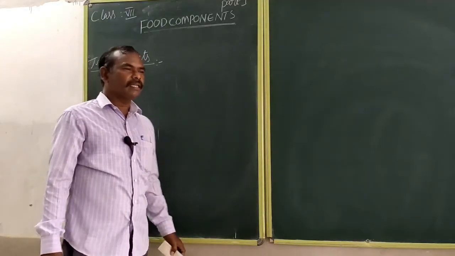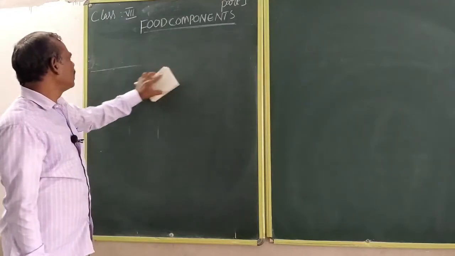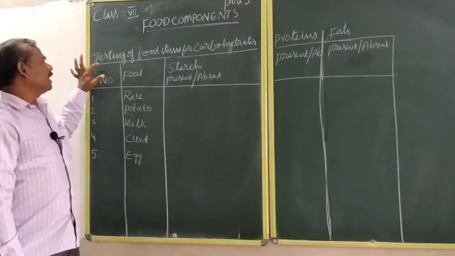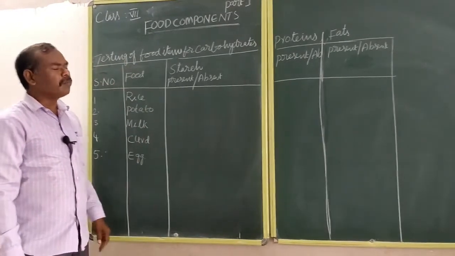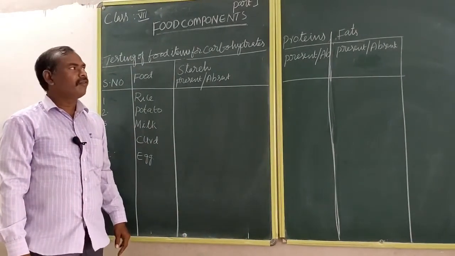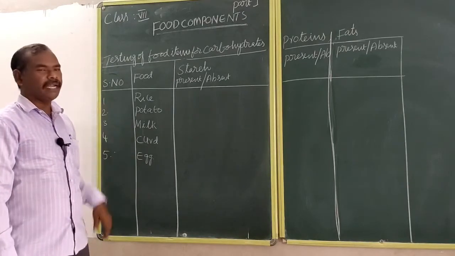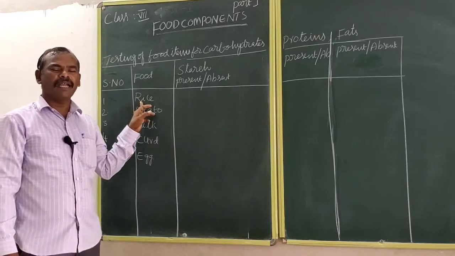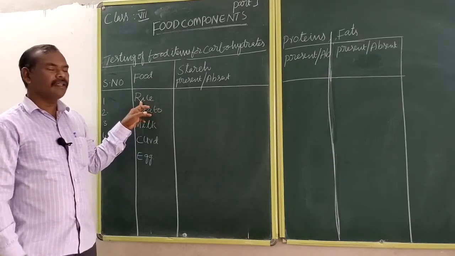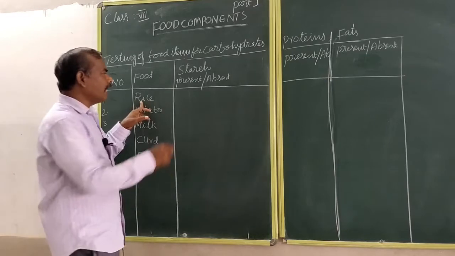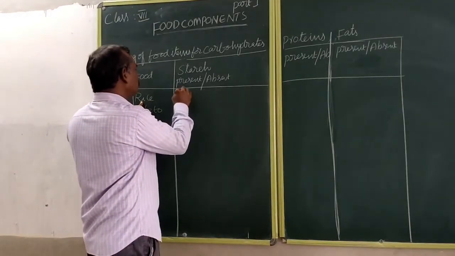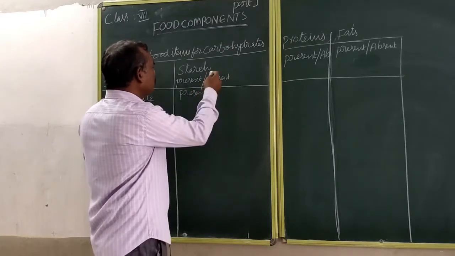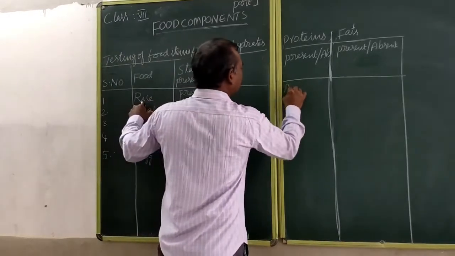Now, how can you detect the components in some food items? See, testing of food items for carbohydrates, proteins, fats. This is the name of the food item. What is the first food item? Rice. In rice, is starch present or absent? Starch is present in this food item. Proteins are absent.